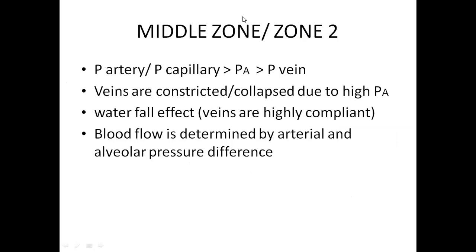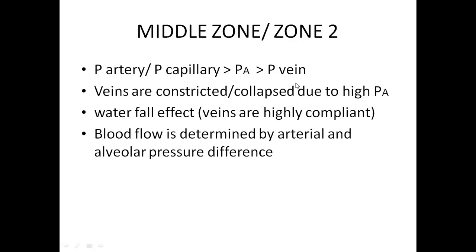Then the middle zone. Here the arterial pressure is greater than the alveolar pressure, but alveolar pressure is more than the venous pressure. That means veins are compressed under the influence of alveolar pressure, but capillary pressure is more than the alveolar pressure. So blood flow goes till the capillaries.